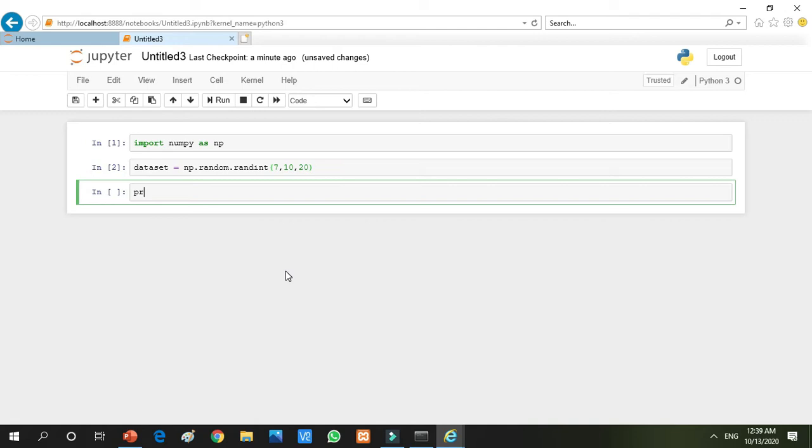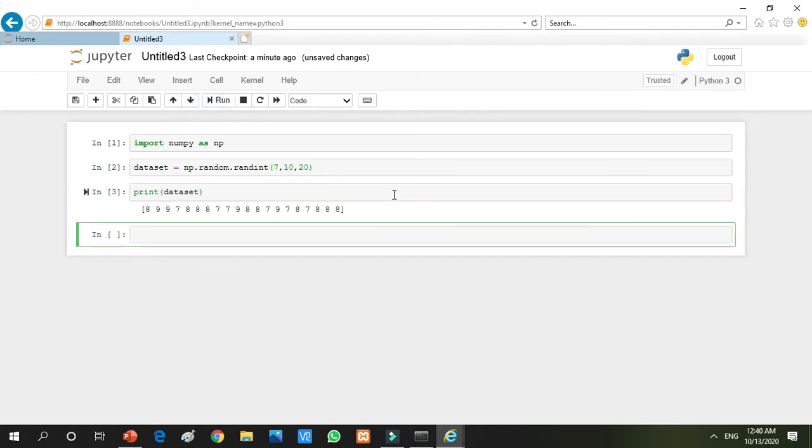Now we want to see our output. So we are running it and you can all see it has generated 20 random numbers, because the third argument of np.random.randint is the total count of numbers, and 7 and 10 are the boundaries, meaning the numbers generated are always between 7 and 10. So you can see there is a list of 20 numbers.